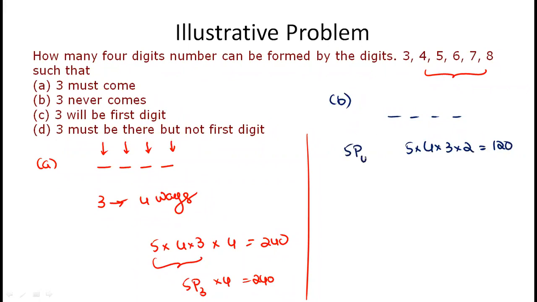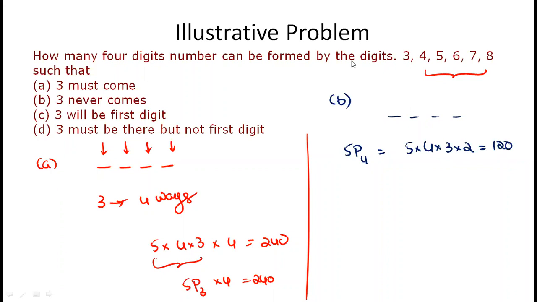Using those 5 numbers we fill these 4 places. Second one is 120. This is all without repetition only; they didn't mention repetition, so we go directly without repetition.